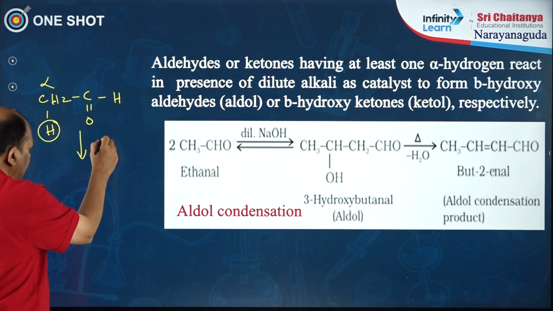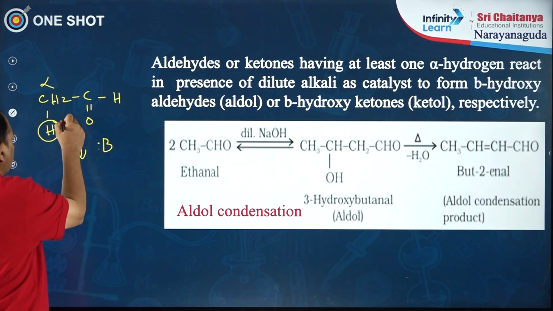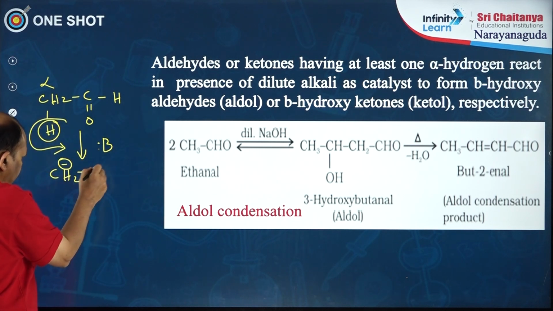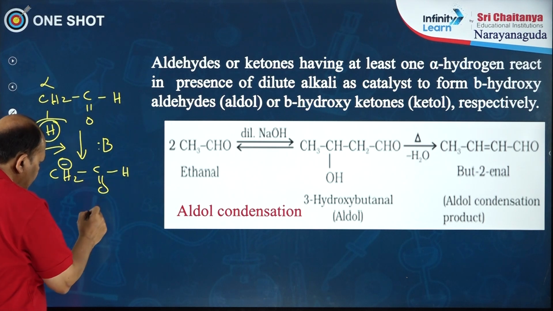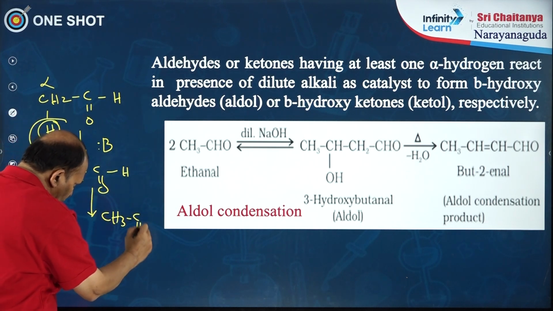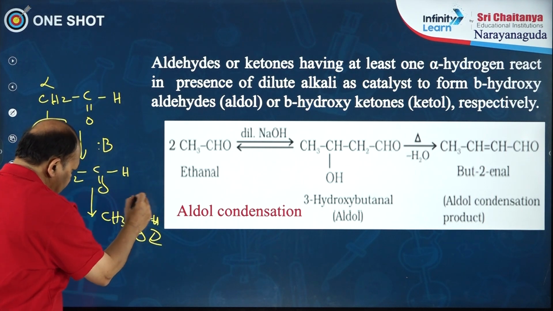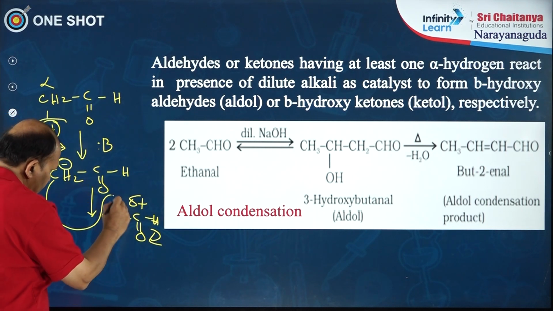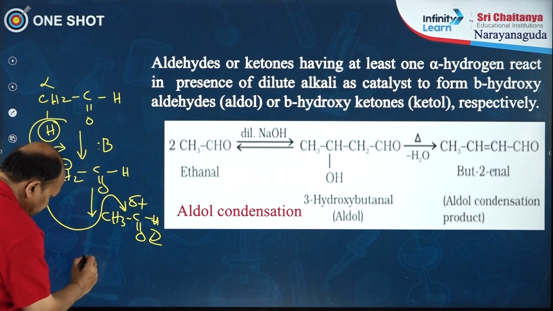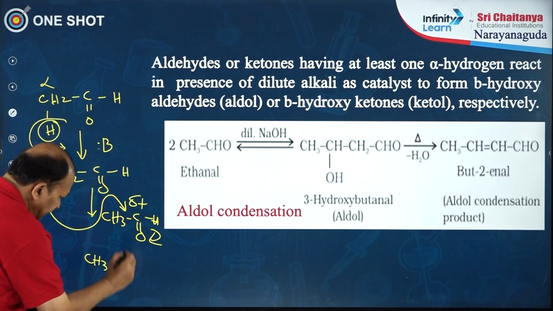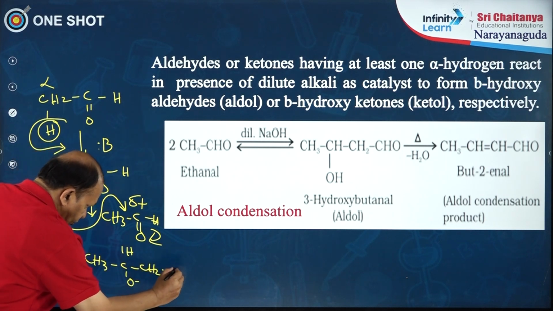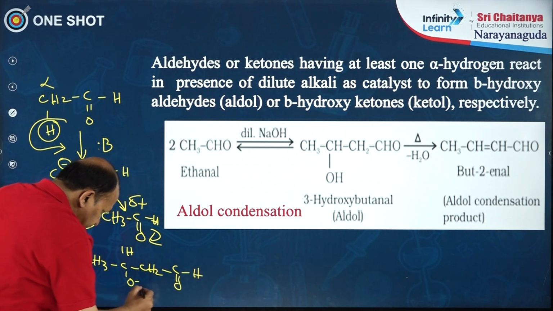Now, when it is treated with base, the base abstracts a proton and the corresponding carbanion is formed. This carbanion attacks the partially positively charged carbonyl carbon of another carbonyl compound. So here we get CH3CHO−CH2CHO.